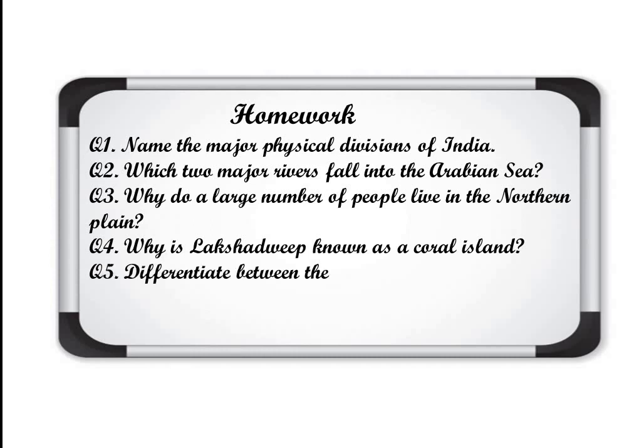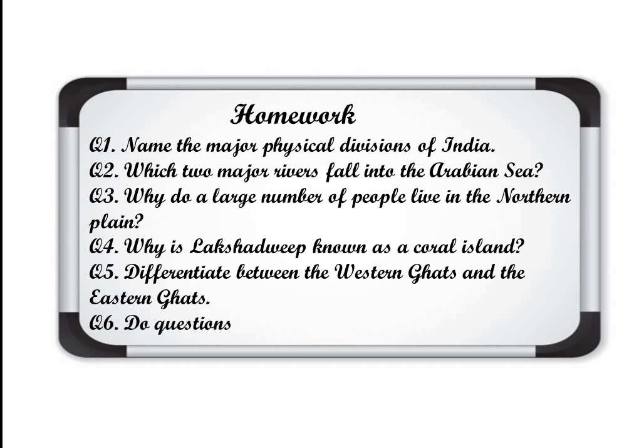Number 5, differentiate between the Western Ghats and the Eastern Ghats. So you will write the differentiation. And the sixth question, do questions 2 and 3 of the exercise in the book itself. When you see the book, there are 2 questions given, the fill-ups or tick the correct answer. So you will attempt these 2 in the book itself.